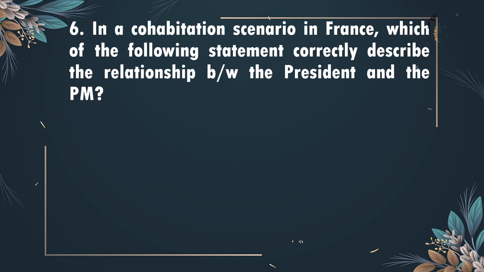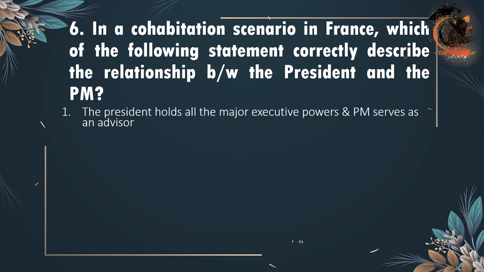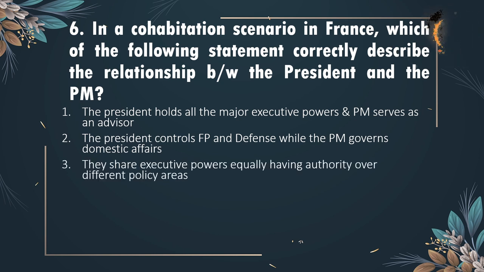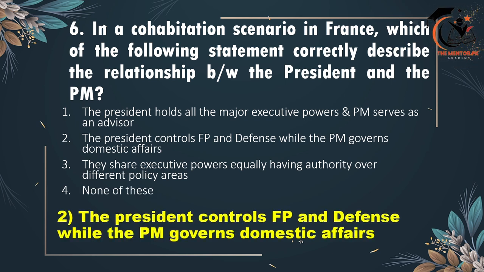6th है, in a cohabitation scenario in France, which of the following statements correctly describes the relationship between the president and the prime minister? The president holds all the major executive powers and the prime minister serves as an advisor. The president holds foreign affairs and defense while the prime minister governs domestic affairs. They share executive powers equally, having authority over different policy areas, or none of these. Correct option है option 2. The president controls foreign policy and defense while the prime minister governs domestic affairs.